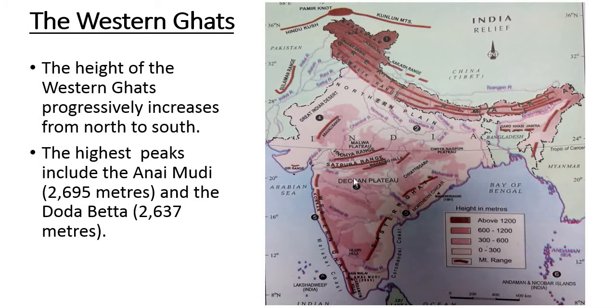This is the Western Ghat. The height of the Western Ghats increases from north to south, and the highest peak of the Western Ghat is Anaimudi, which is located here. The height of Anaimudi is 2695 meters, and the other mountain peak is Doda Beta, at 2637 meters. So they are the highest peaks in South India, and they are part of the Western Ghat.